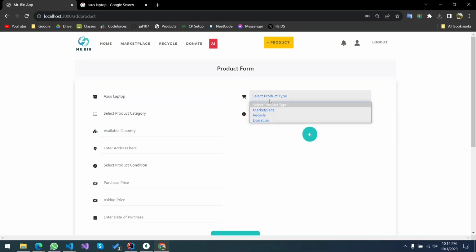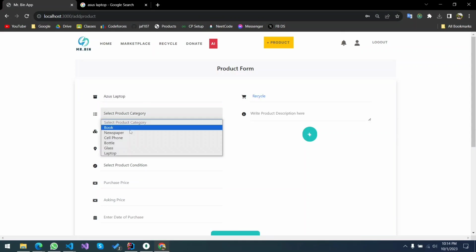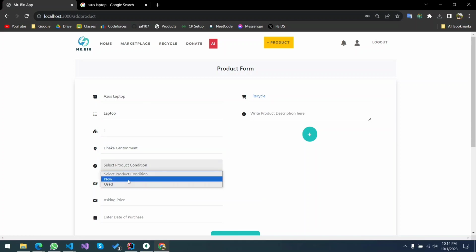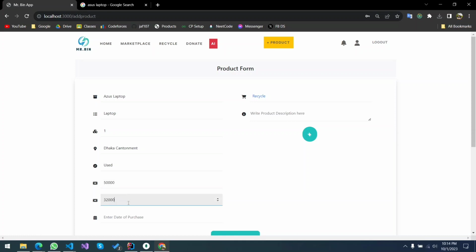Since I'm using it for recycle, I need all the things over here. That's your purchase price, that's the price, 50,000.